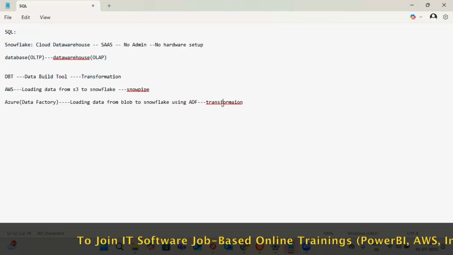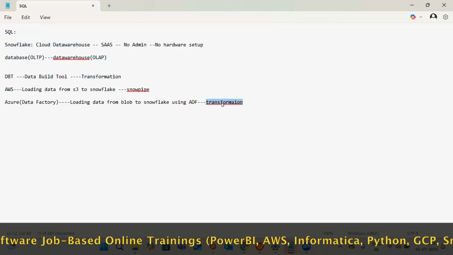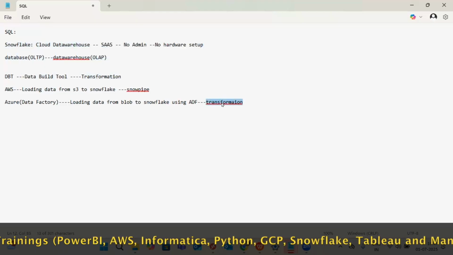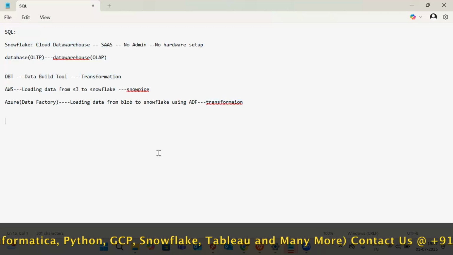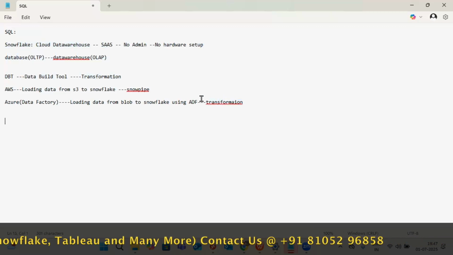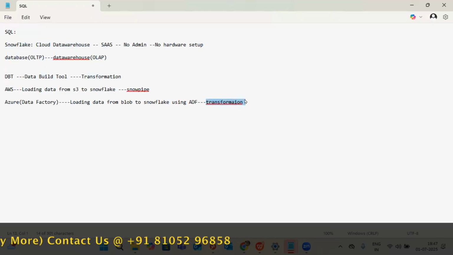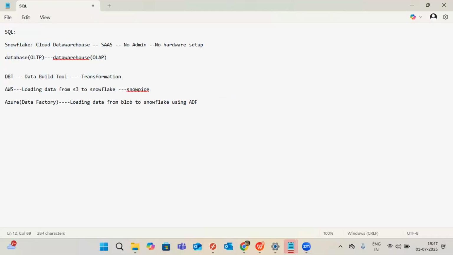If I go with the transformation, generally what will happen is that people coming from a different technology will mix everything up. It's like a mixed fruit juice, it will happen. So to avoid the confusion, in real time we are following the same process I'm following here mainly. So Get Metadata, Copy activity, Delete activity. Some activities we will use, right? In the Snowflake pipeline, those I am going to cover. So I'm trying to replicate my real-time pipelines.